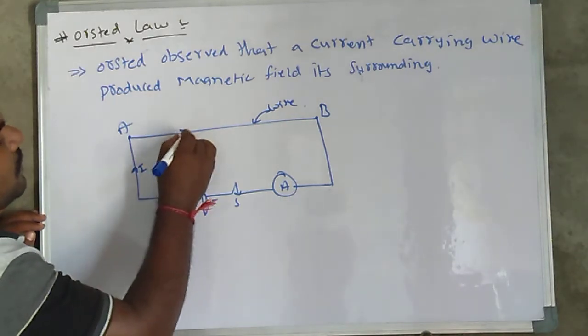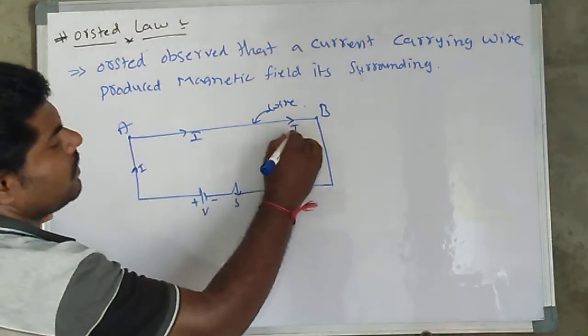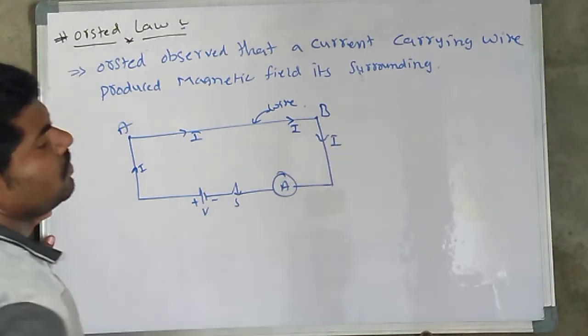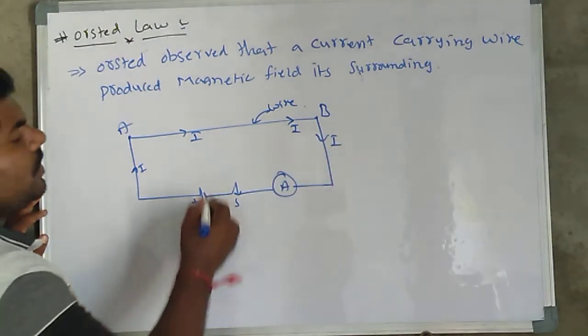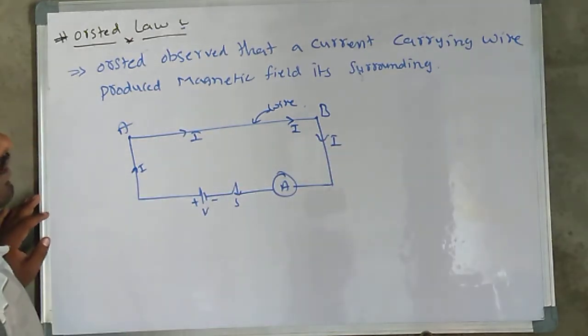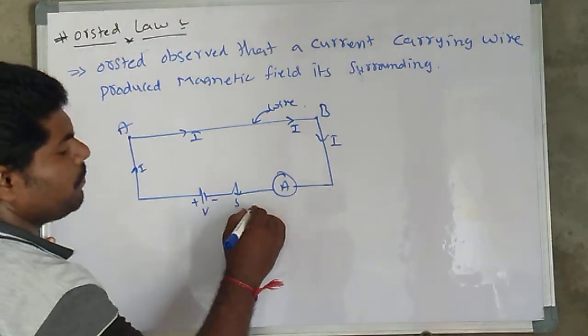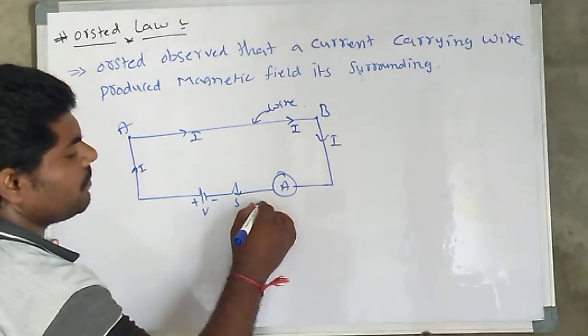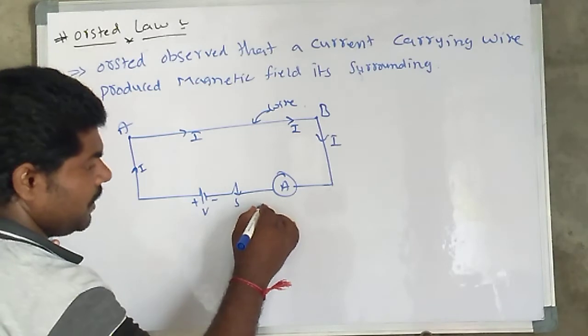This is the current direction. Near this wire, in between A and B, in this experiment you may put a compass needle.